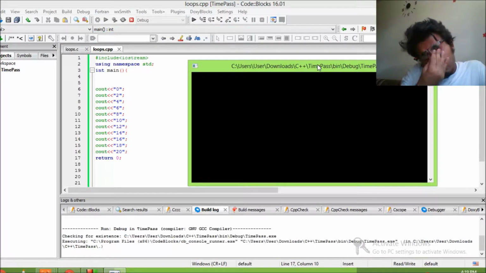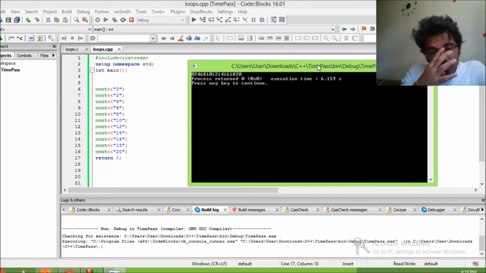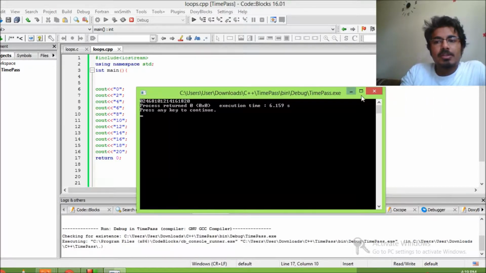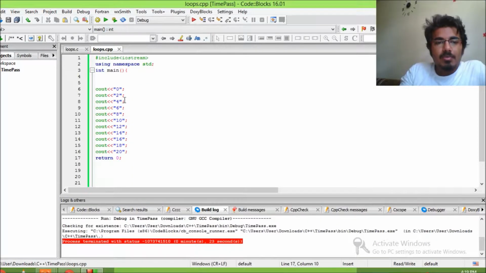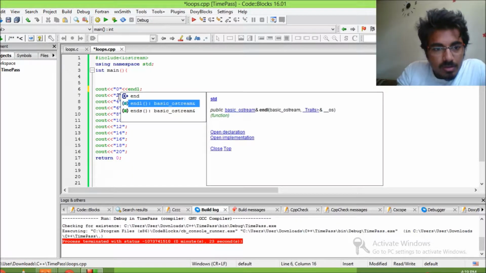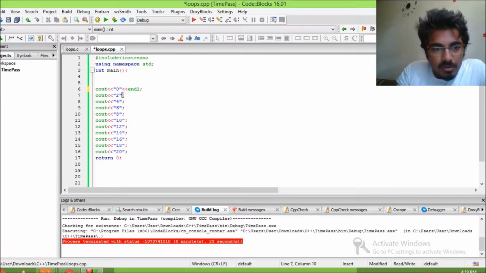hope it runs. Now it says 0246810124161820. Well, I see what the problem is there. It's not single digits, those are double digits. But let's make it more organized, because the error was just that we didn't include this.